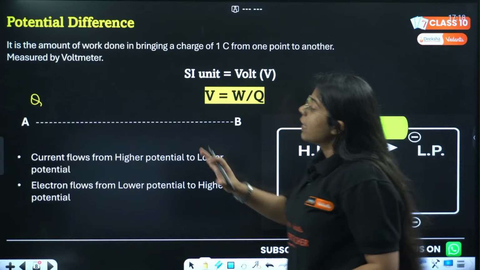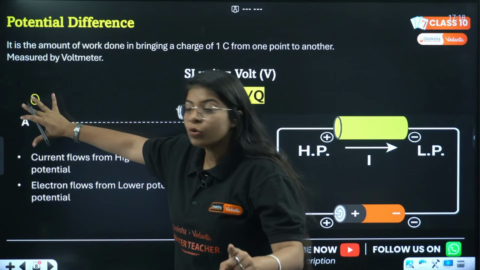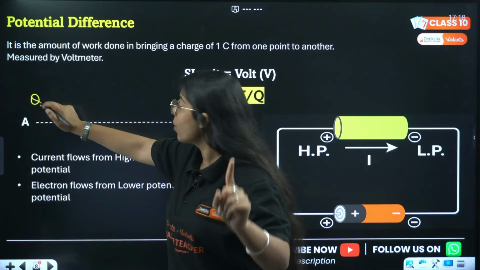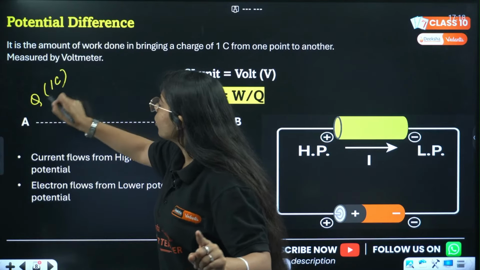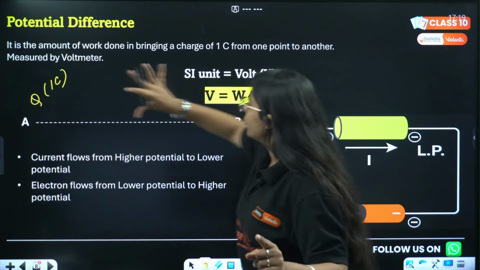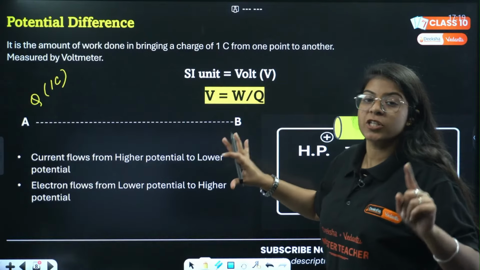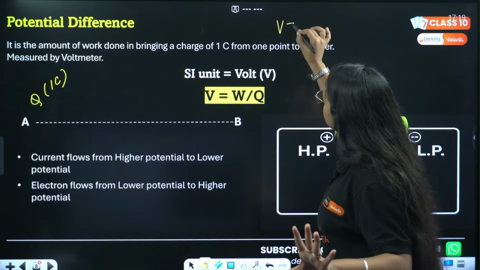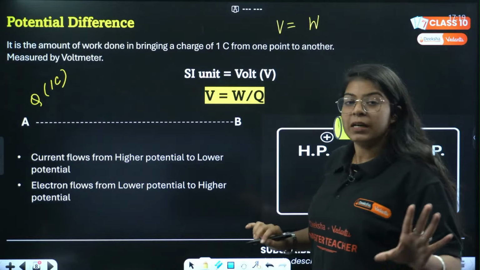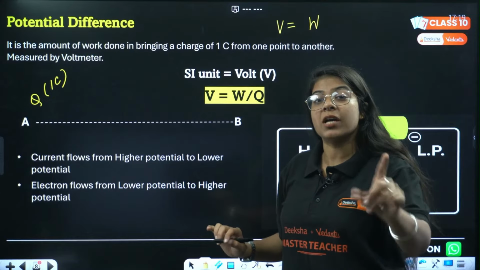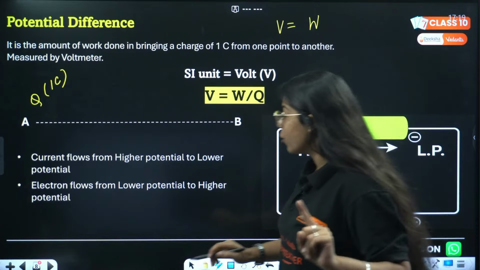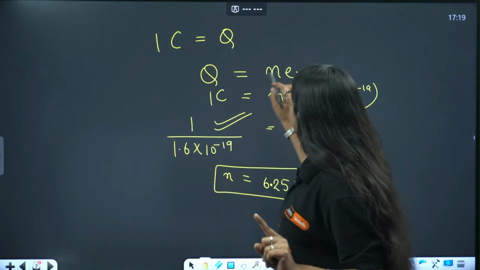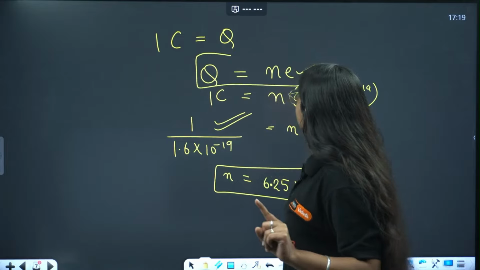See, the amount of work I'll do to bring this 1 coulomb of charge from point A to point B is called potential difference. How will I make the formula? So potential difference is the work done in bringing 1 coulomb of charge. Now, 1 coulomb of charge. Here we studied that Q equals NE, right?